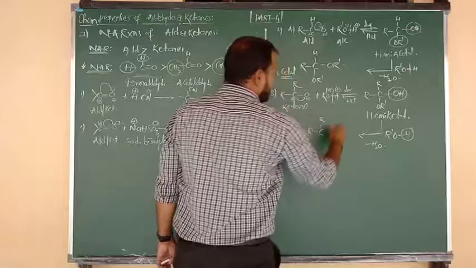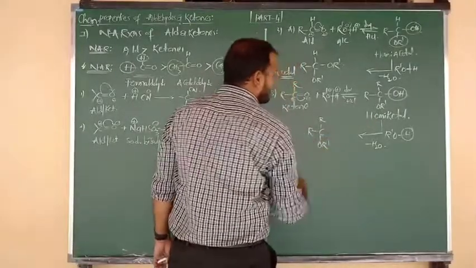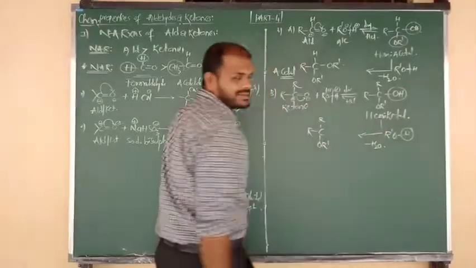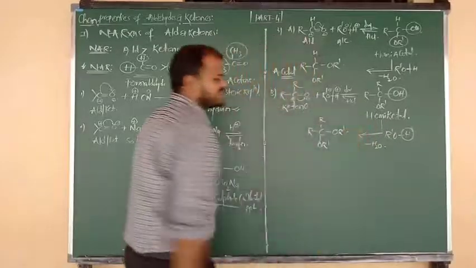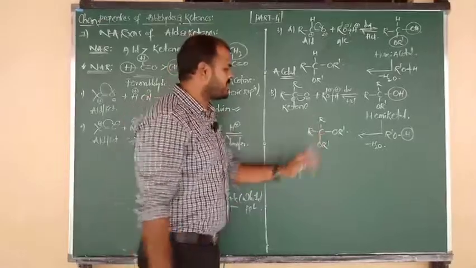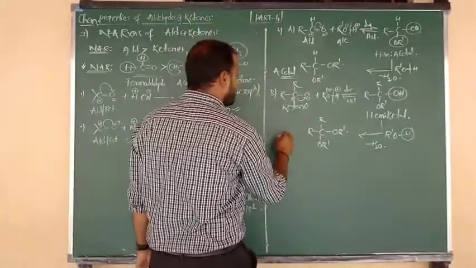R bonded to C, above the plane R, and below the plane the alkoxy group. On the right side, the central C contains plus charge after removal of OH minus, and that is attacked by OR minus, the alkoxide ion. Two alkoxy groups present upon a single carbon, gem dialkoxy compounds, but they are coming from ketone.